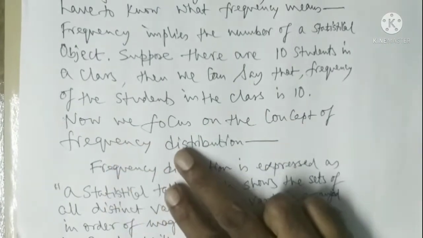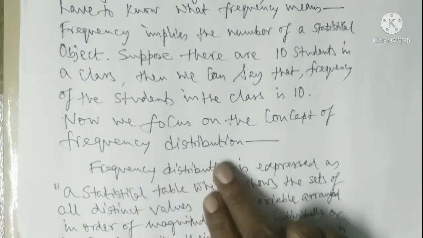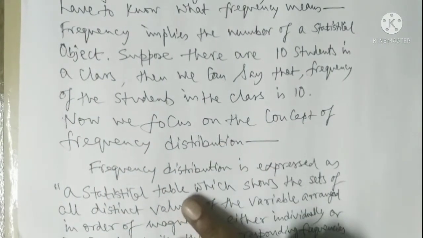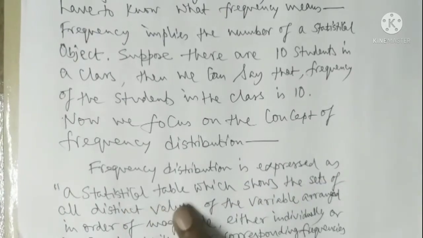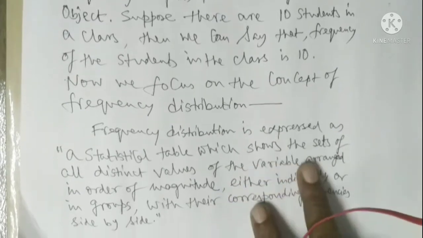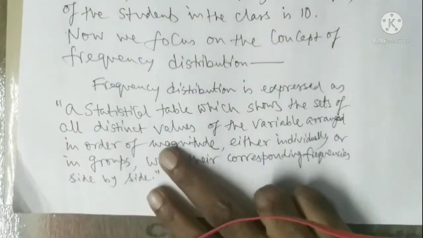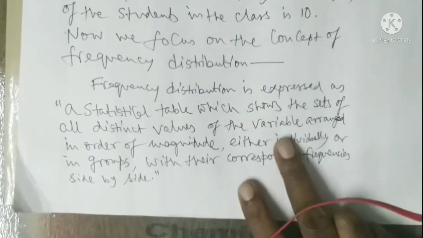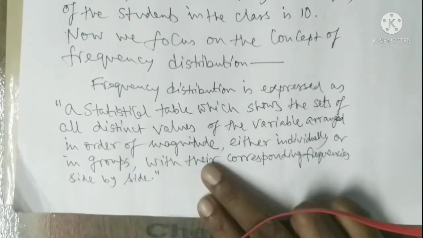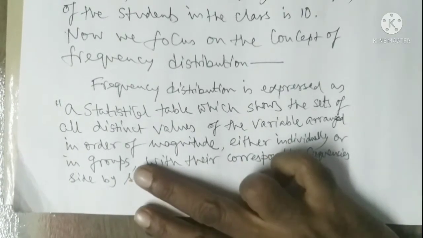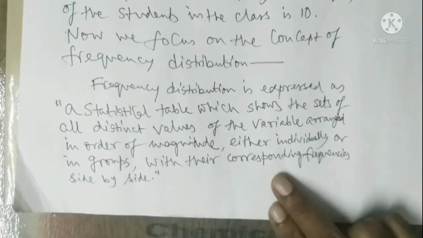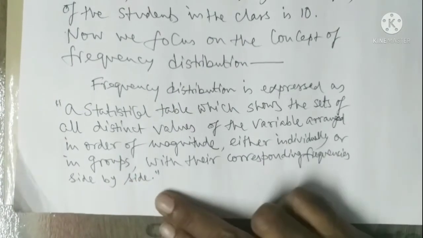Now we focus on the concept of frequency distribution. Frequency distribution is expressed as a statistical table which shows the sets of all distinct values of the variable arranged in order of magnitude, either individually or in groups, with their corresponding frequencies side by side.